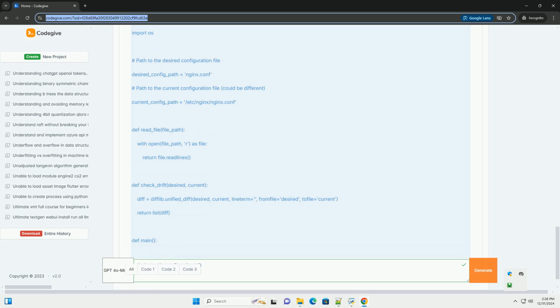Causes of configuration drift. 1. Manual changes: direct modifications to a system without updating the codebase or configuration management tools. 2. Updates and patches: applying updates or patches that change the configuration unexpectedly. 3. Divergent environments: differences between development, staging, and production environments when changes are not properly synchronized. 4. Human error: mistakes during manual configuration or deployment processes.